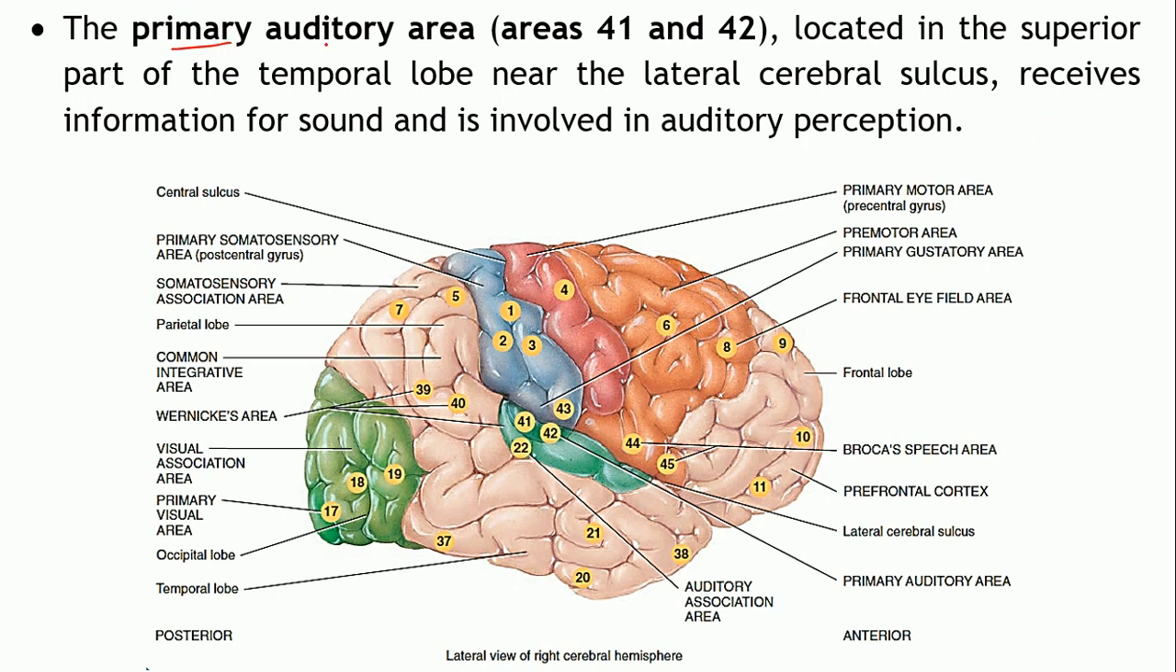Next one is the primary auditory area, that is areas 41 and 42. These are the ones. This is located in the superior parts of the temporal lobe. That's your temporal lobe, right? So in the superior aspects of the temporal lobe lies the primary auditory area, near the lateral cerebral sulcus. This will receive the impulses for sound, so it is involved in auditory perception. That is, you are able to hear things because of this area.